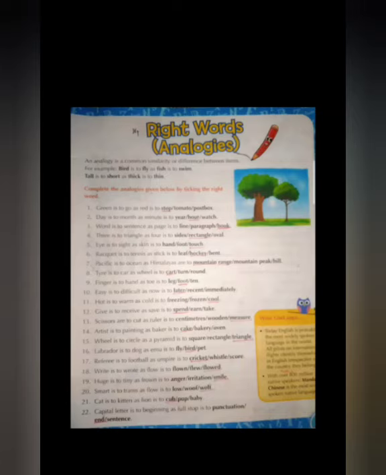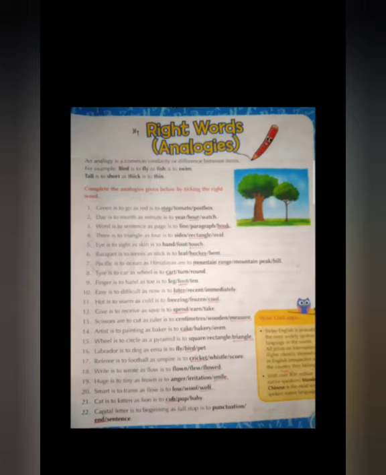20th one. Smart is to trams as flow is to. Here, listen. We are going to read the letters. I am going to read smart, S-M-A-R-T, smart. I am going to read smart in reverse. S-T-R-A-M-S, trams. Understood?